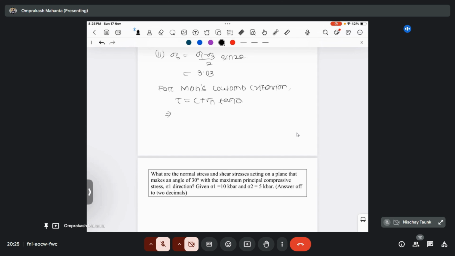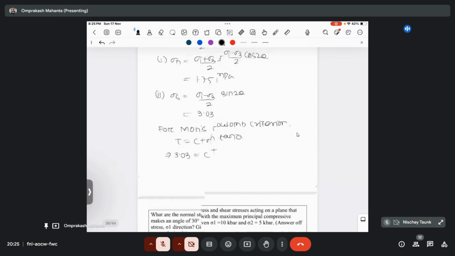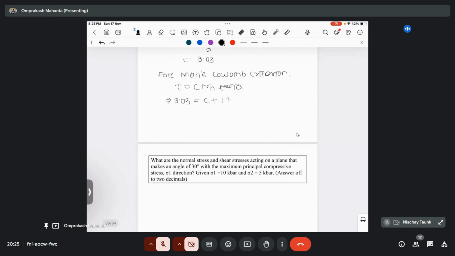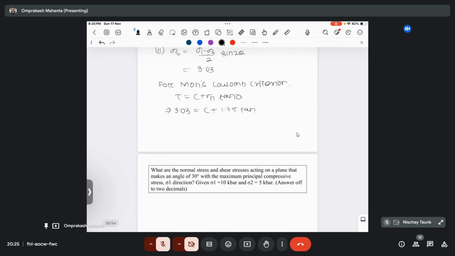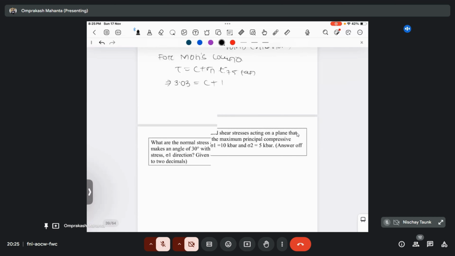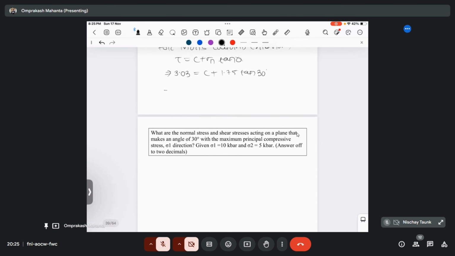So tau value we calculated as 3.03 equals cohesion plus sigma n we have calculated as 1.75 into tan phi, the phi value is given as 30 degree, right? Then C will become 3.03 minus 1.75 into tan 30, 1.01, so 2.02 MPa. Okay, so this will be the answer.